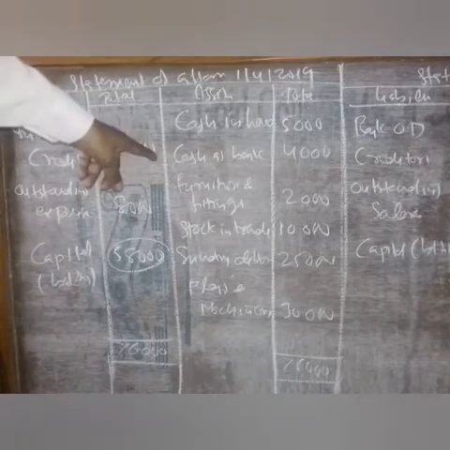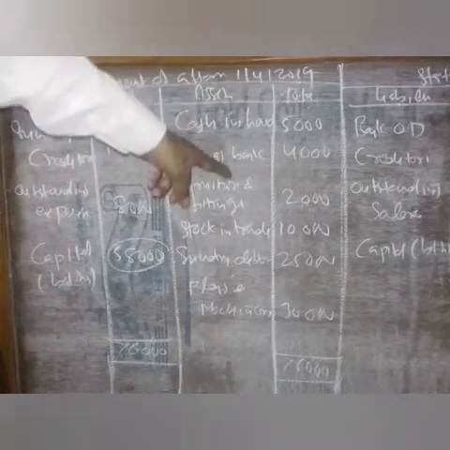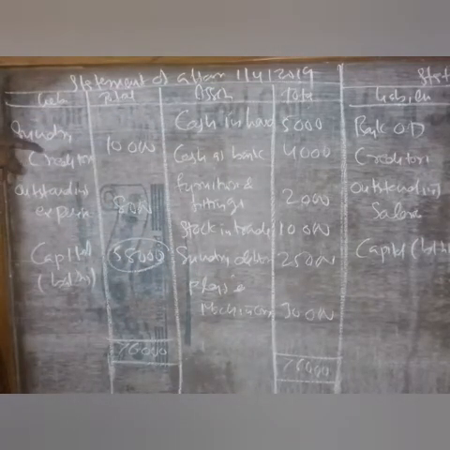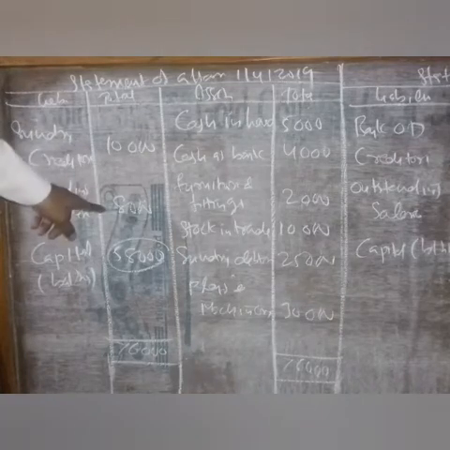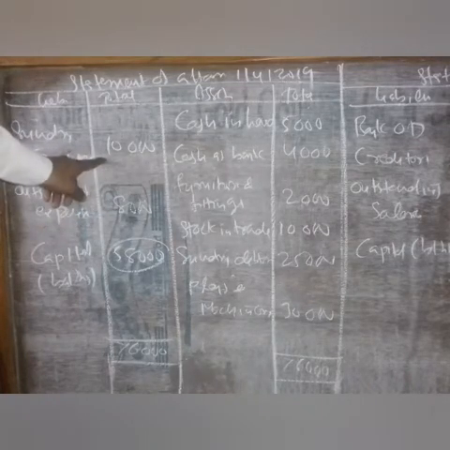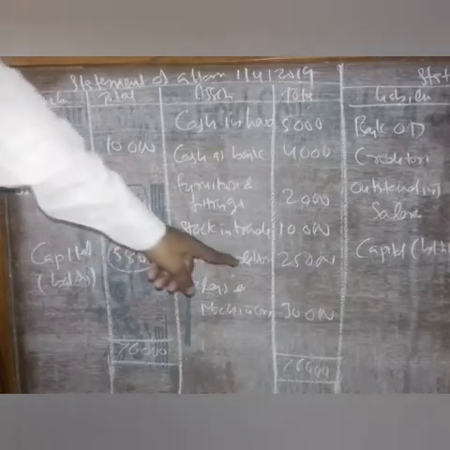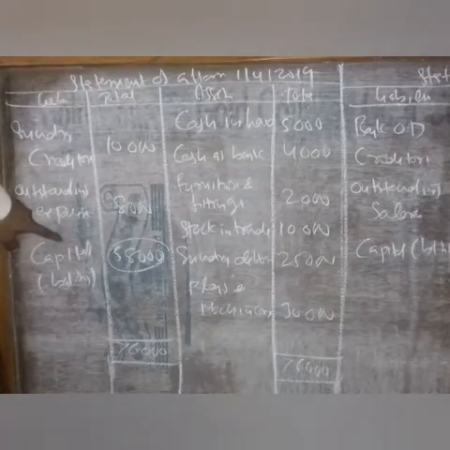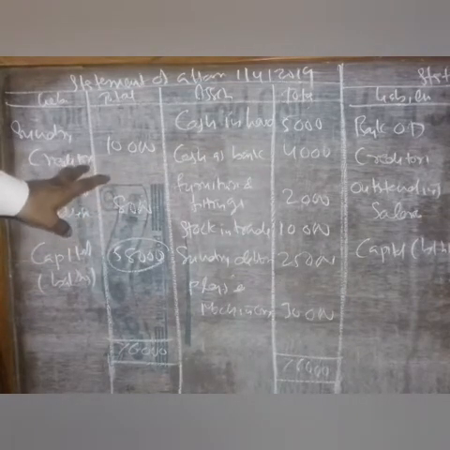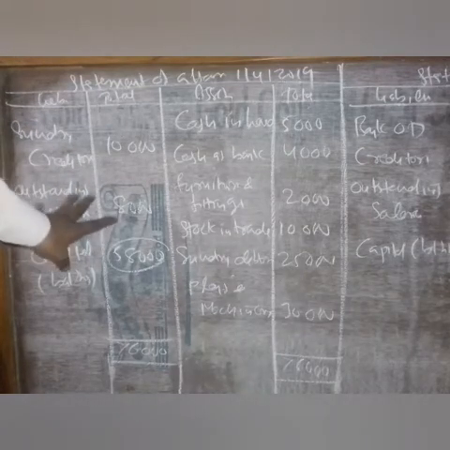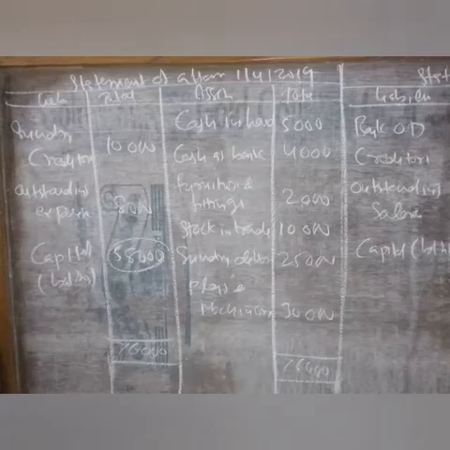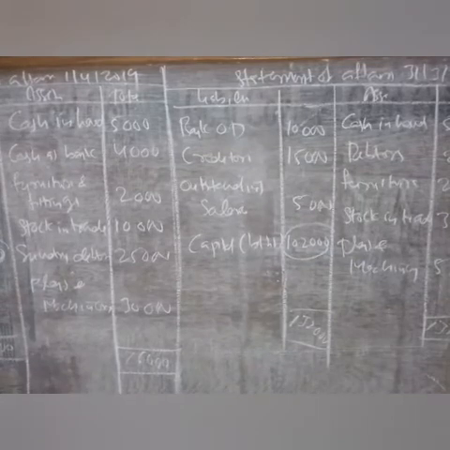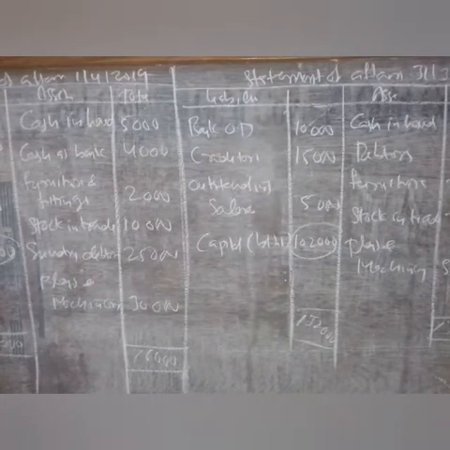After writing the assets and liabilities, we sum up the assets and it comes to 76,000. From that 76,000, we have to deduct sundry creditors and outstanding expenses, which both come to 18,000. Deducting this 18,000 from the 76,000, we get 58,000 rupees. This is the capital, nothing but the opening capital as far as this problem is concerned. Next we are going to see the statement of affairs for closing capital.